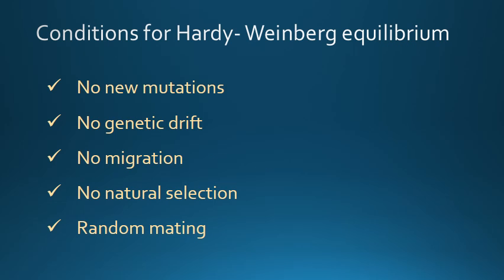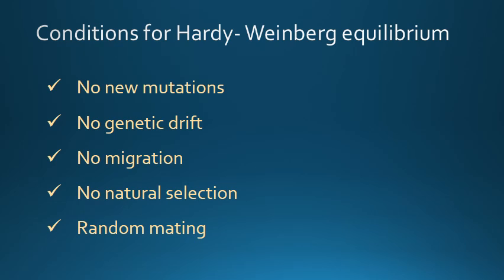Now we move to the conditions. As I mentioned, I told you that we will come to that later. So what are the conditions? In the absence of evolutionary change, the Hardy-Weinberg equation predicts an equilibrium, unchanging allele and genotype frequencies from generation to generation, if certain conditions are met in a population with regard to the gene of interest.